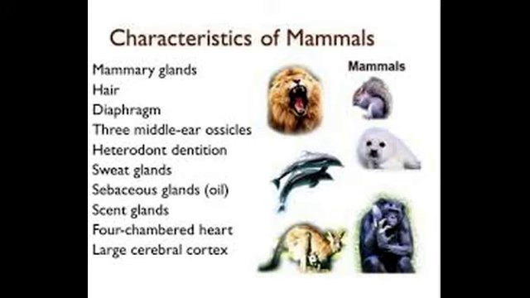Another important point, hairs form an insulating layer on mammals. On the surface of the body we can see hairs. Then sweat glands are there for producing sweat, which is one of the excretory systems. Then sebaceous glands are present. Sebaceous glands give an oily appearance to our body. So mainly mammals have sweat glands, sebaceous glands, etc.